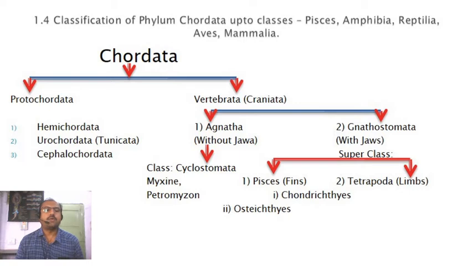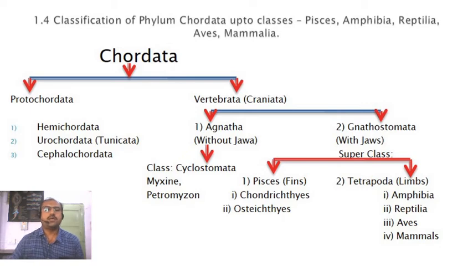And the higher developed fishes are called Osteichthyes fishes, in which the cartilage is modified and the bones are present. The endoskeleton is bony in case of Osteichthyes fishes. So these are the two major classes in Pisces.